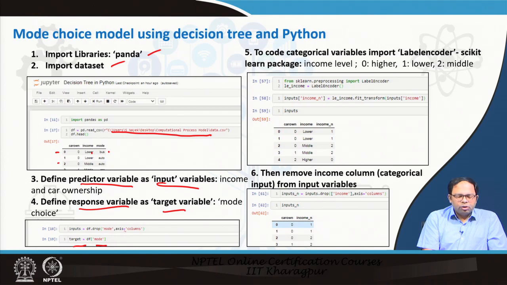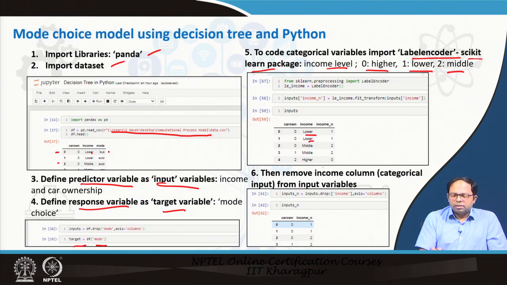We have not taken mode, we have taken the others, and then we can also convert the categorical variables using the label encoder in the scikit-learn package. We can convert this income level into 0 for higher, 1 for lower, 2 for middle. We cannot use it directly, so this is how we have to do it.